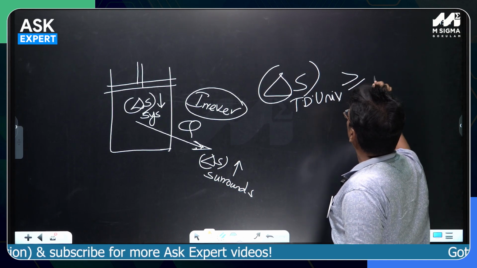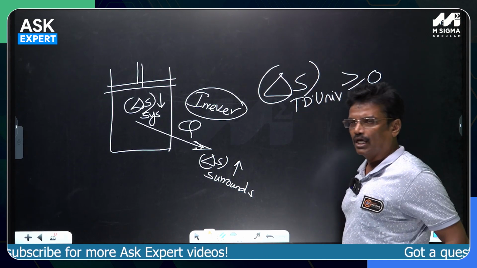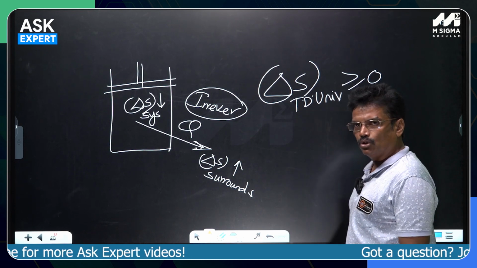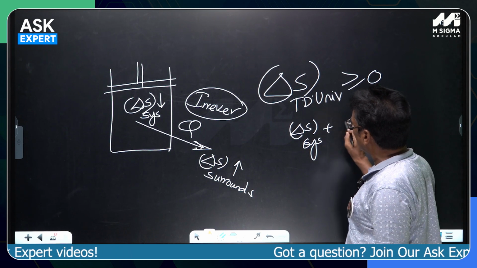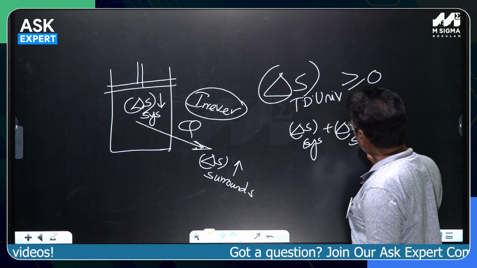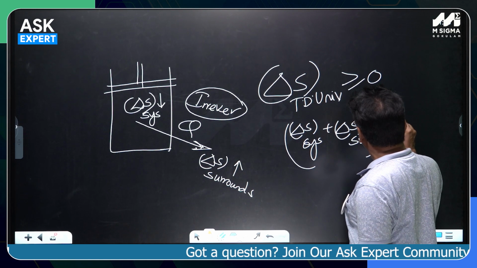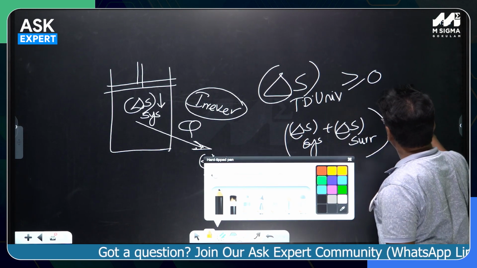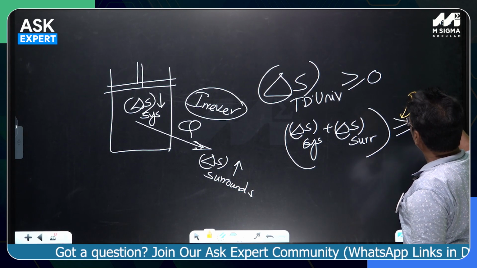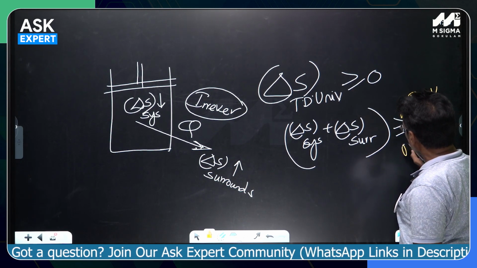0. That is the very famous equation of the second law: delta S of the thermodynamic universe, which is delta S of the system plus delta S of the surroundings, is greater than or equal to 0. The greater-than sign is valid for the irreversible and the equality sign for the reversible.